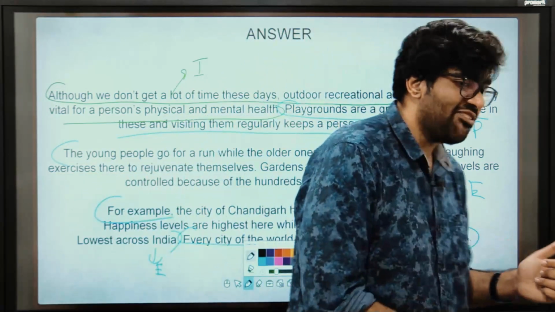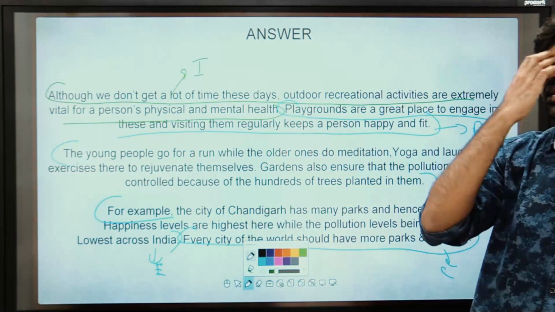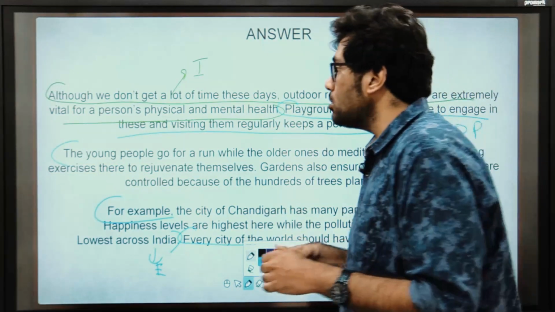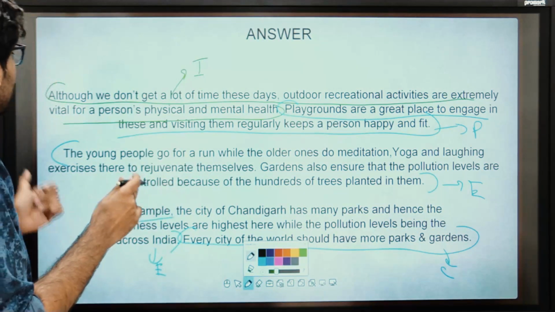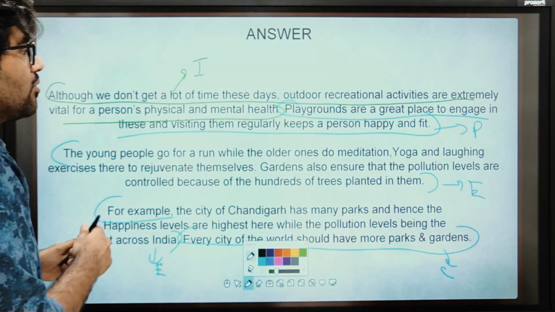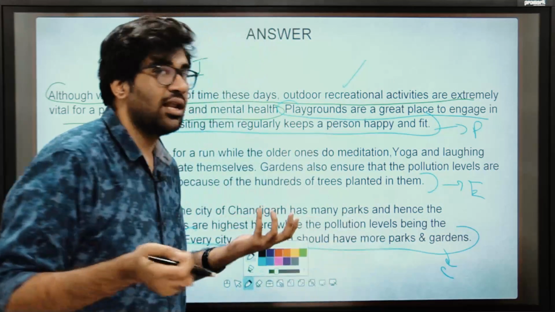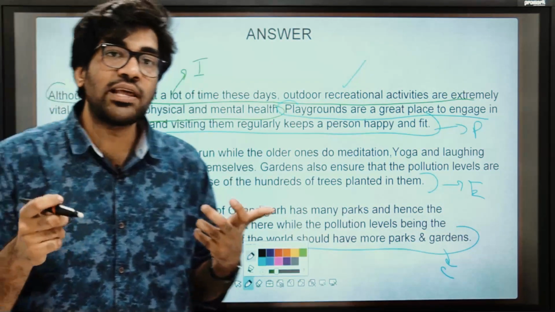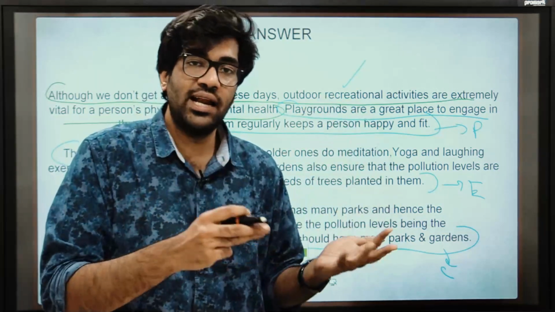Understood? So I have basically put that structure into words here. Let's quickly read it aloud. Although we don't get a lot of time these days, outdoor recreational activities are extremely vital for a person's physical and mental health. Now, a lot of students ask for vocabulary words. Simple, recreational. Don't tell me that you don't know the meaning of recreational. We all know that, right? But the main thing is, how do you use that and where do you use that?